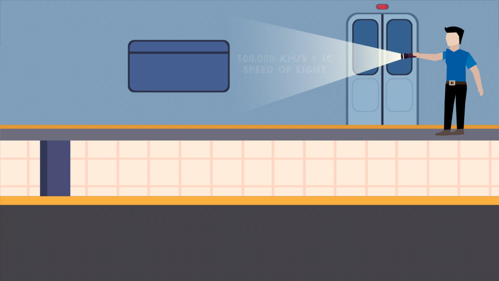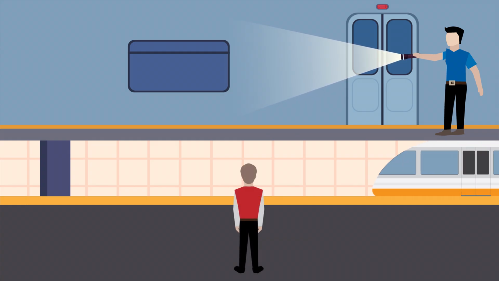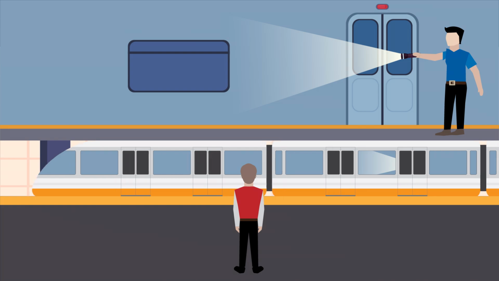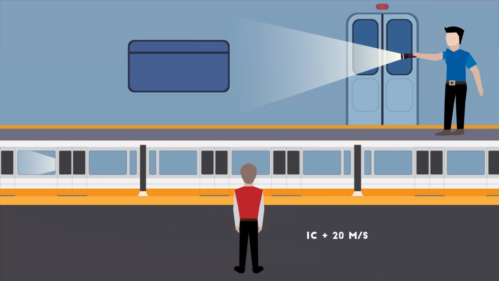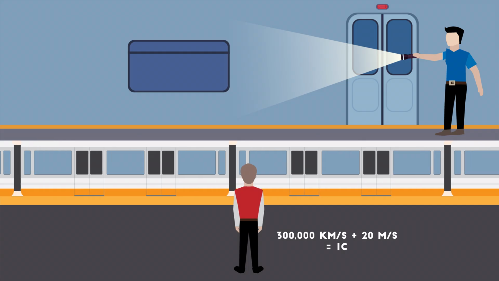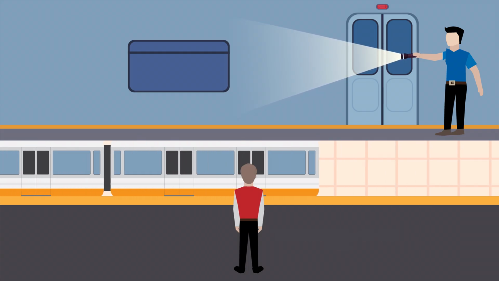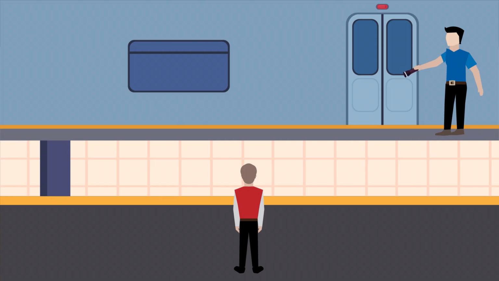Now, as per the rules of velocity addition as we discussed earlier, the person standing outside on the footpath should observe this velocity of light to be 1c plus the velocity of the train, which we set as 20 meters per second. But he will not observe the speed of light to be any faster than 1c. The velocity of the train and the light are not adding, but as per the principle of relativity, the laws of physics of adding or subtracting should work like all other laws. And it does work as long as the velocity is not as fast as the velocity of light.